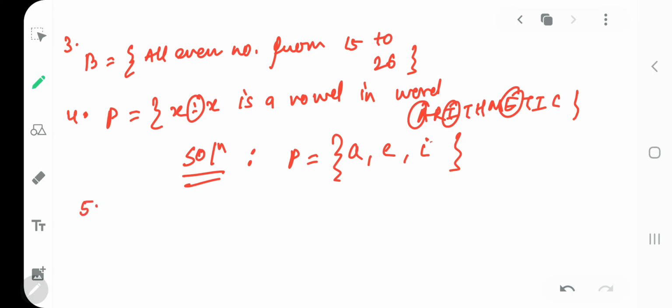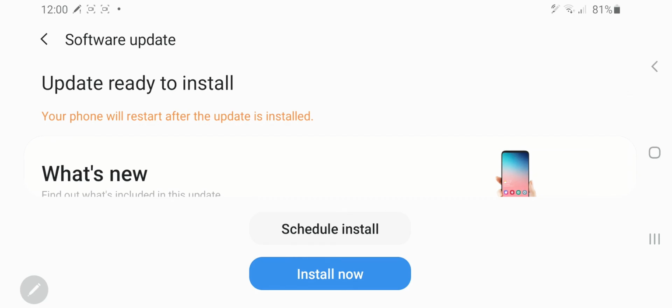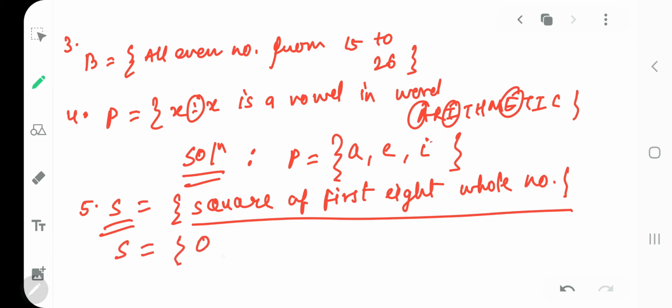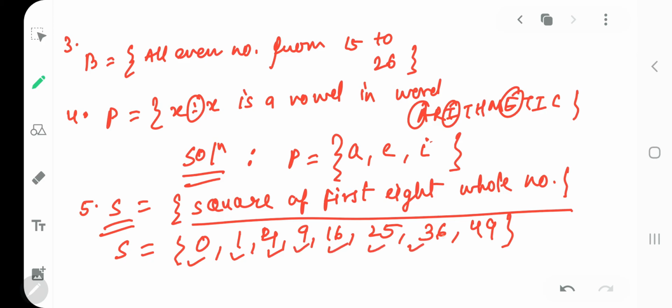Next we have the fifth, which says S is a set of squares of first 8 whole numbers. First 8 whole numbers and the square of that. So how will you write the square? Start from 0, whole numbers start from 0. 0 का square 0, 1 का square 1, 2 का 4, 3 का 9, 4 का 16, 5 का 25, 6 का 36 and 7 का 49. So these are the squares of your 8 whole numbers. Got my point clear?